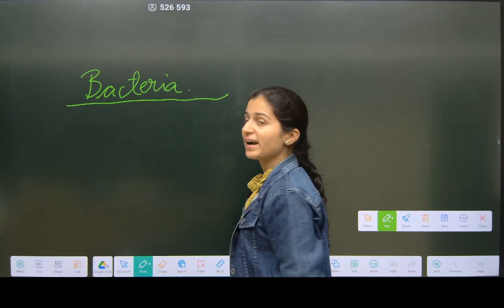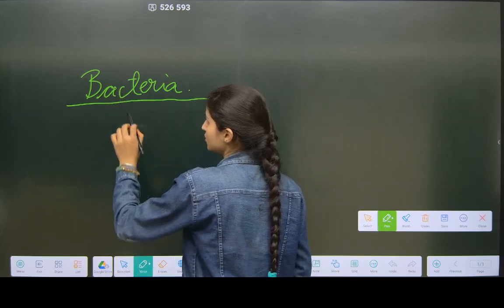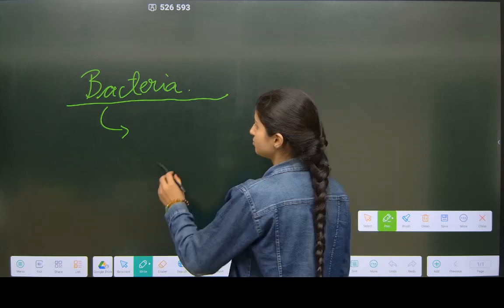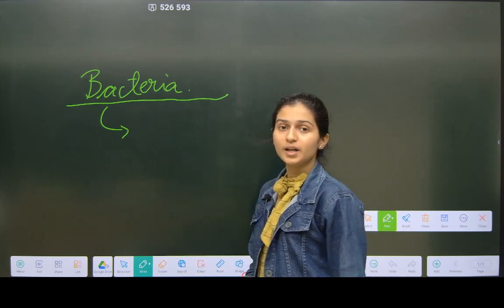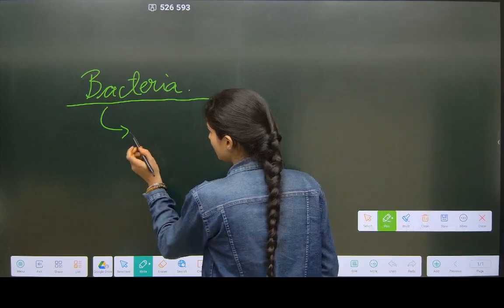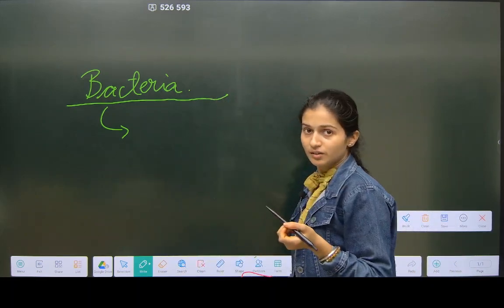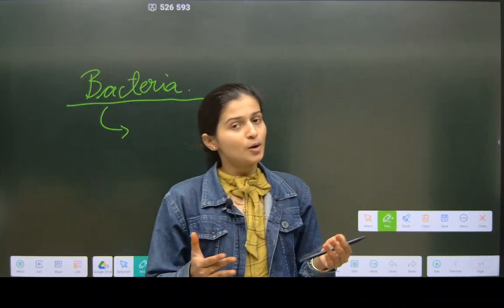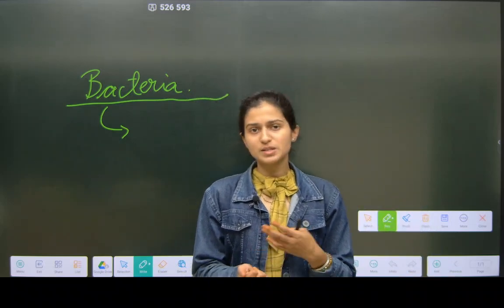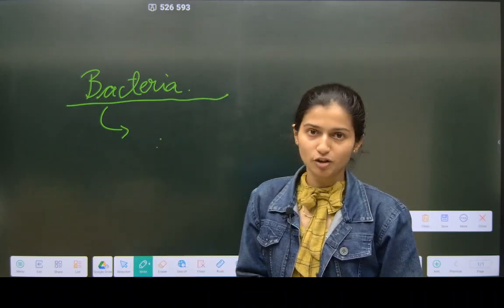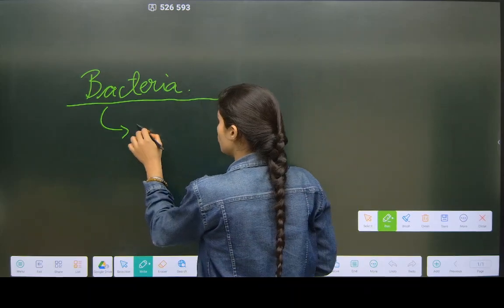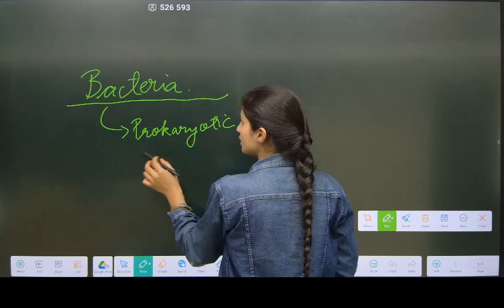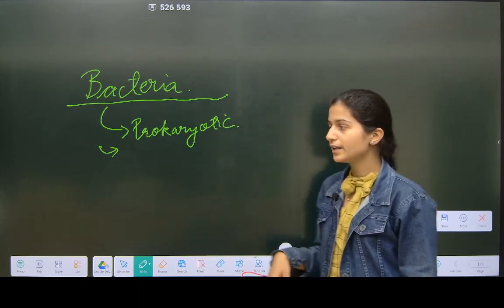What did we learn about bacteria? That it is a small organism. We have learned two types of cells, prokaryotic and eukaryotic. Prokaryotic means immature cell and eukaryotic means mature cell. Bacteria comes under prokaryotic. We know that.